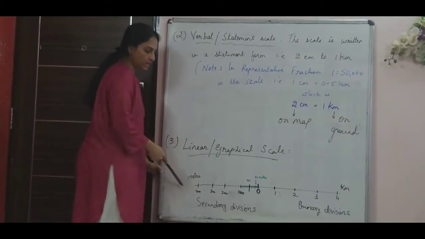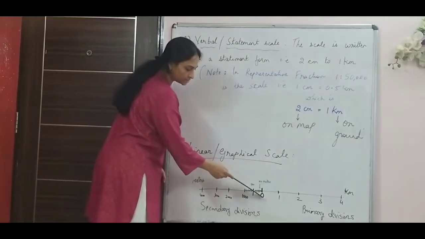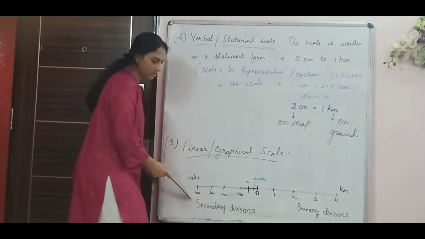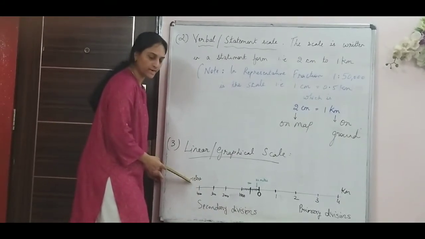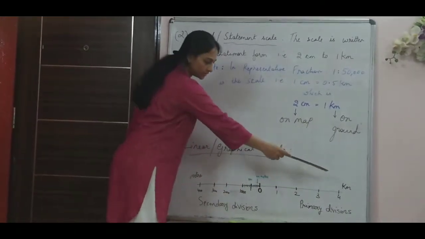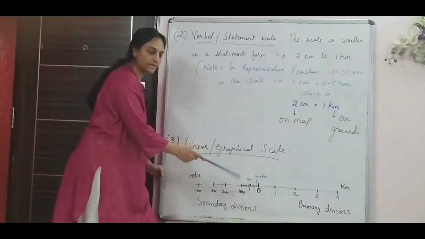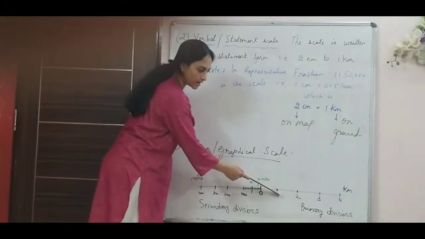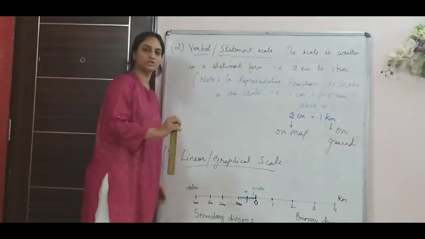Now what is this? They take a straight line and divide this line into two parts. On the right side of the zero they have made primary divisions, and on the left hand side it is secondary division. Secondary division means they have converted that into meters, and on the right hand side, primary divisions, they have converted into kilometers. Whatever you see is actually the distance that you see on the ground. That is, 0 to 1 means 1 kilometer on the ground. So this scale is generally used to measure distance on the map.